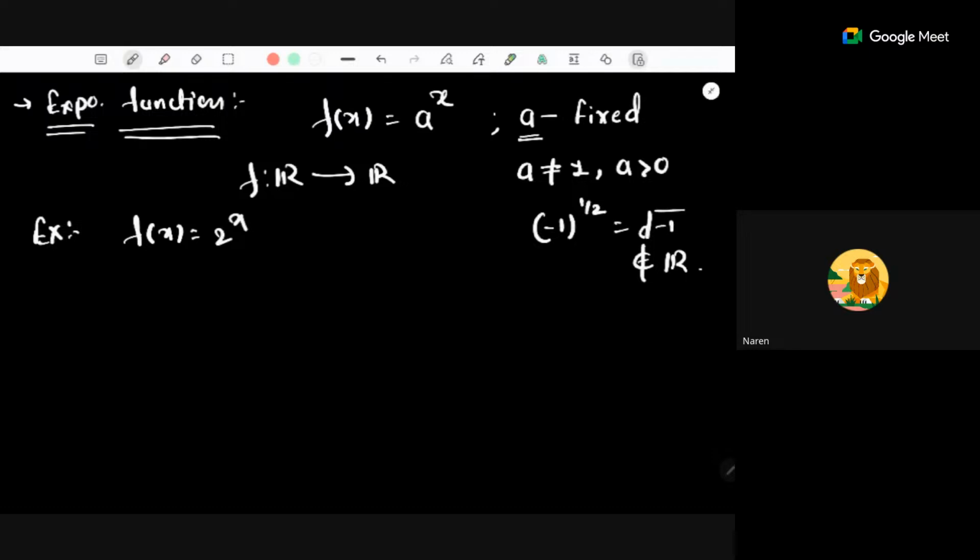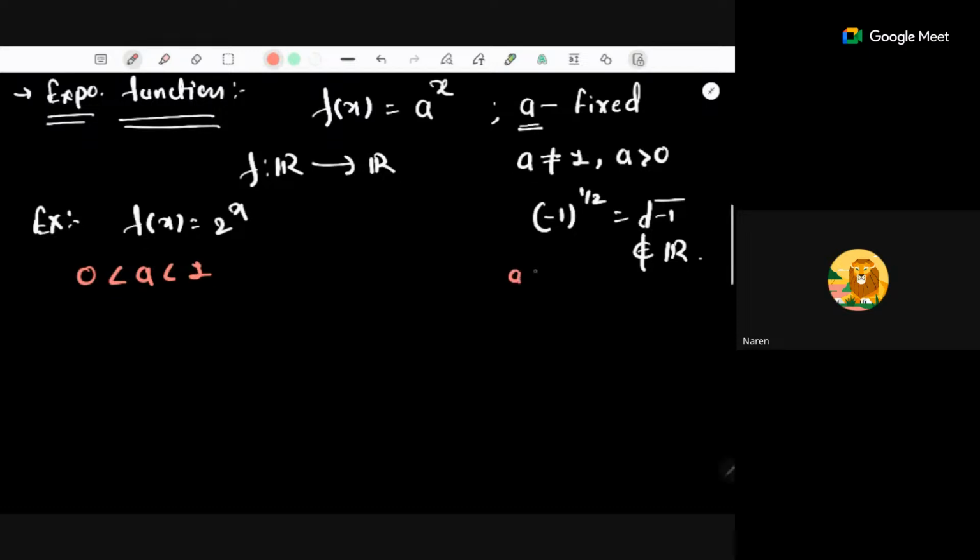Now I'll explain the properties of the exponential function by its graph. I'll take two cases. Obviously we are not taking a equal to 1, so I'm dividing into two cases: the first case is when the value of a is between 0 and 1, and the second is when the value of a is strictly greater than 1.